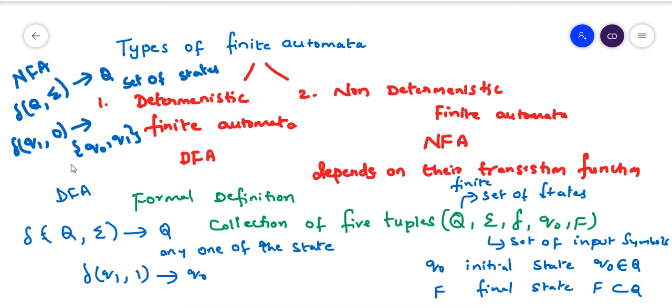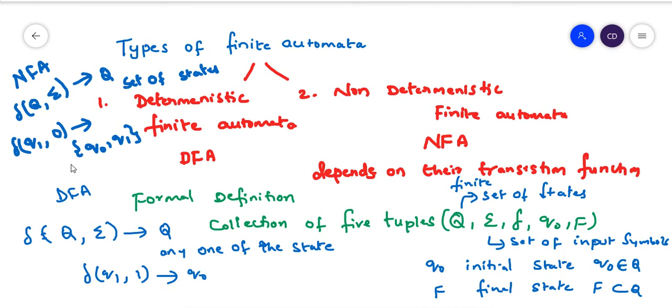Delta in a deterministic finite automata says you can take any state from Q, read an input symbol, and move to only one state. You can move to only one state at a time; we cannot move to more than one state in a deterministic finite automata. Whereas in a non-deterministic finite automata, you can move to more than one state at a time.